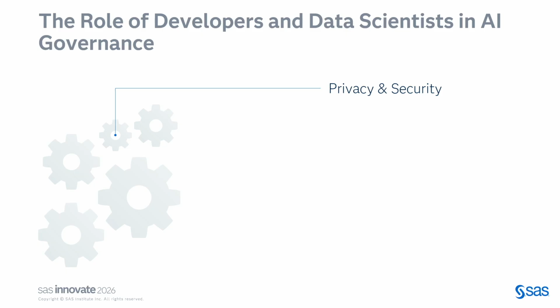There are 5 pillars through which a developer, a data scientist, or an IT admin can directly shape AI governance. And this isn't just a policy conversation, it is an engineering conversation. Number 1, privacy and security. As developers, the governance starts in our pipeline. We can decide how the data is accessed, stored, masked.